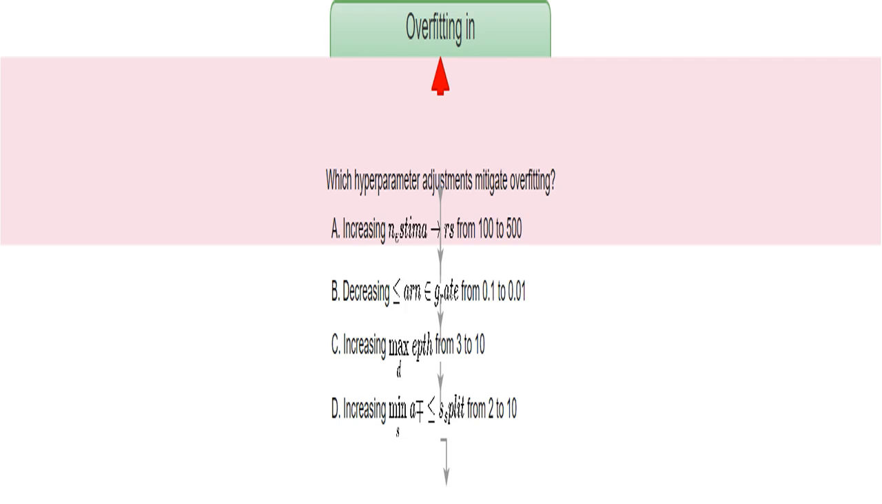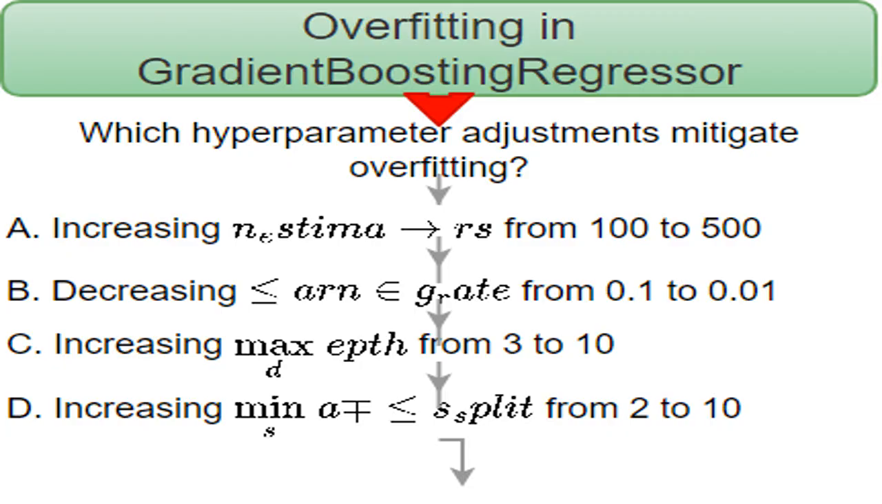I'm looking at how different settings in the gradient boosting regressor model affect how well it avoids overfitting. Overfitting happens when the model learns the training data too well, including its noise, and performs poorly on new data. I need to find the hyperparameter adjustments that make the model more generalizable and less sensitive to noise. Let's understand overfitting in the context of gradient boosting regressors.